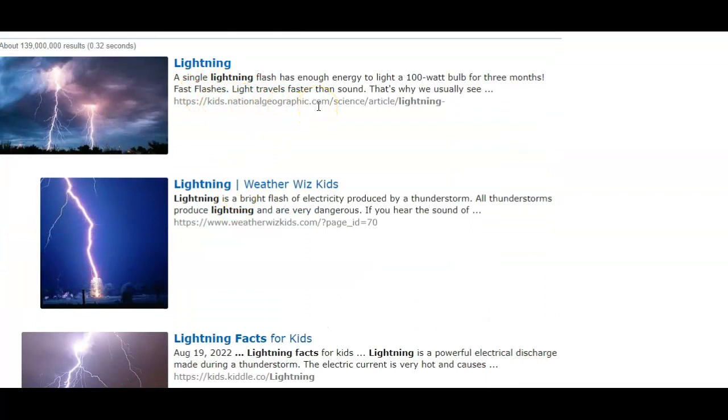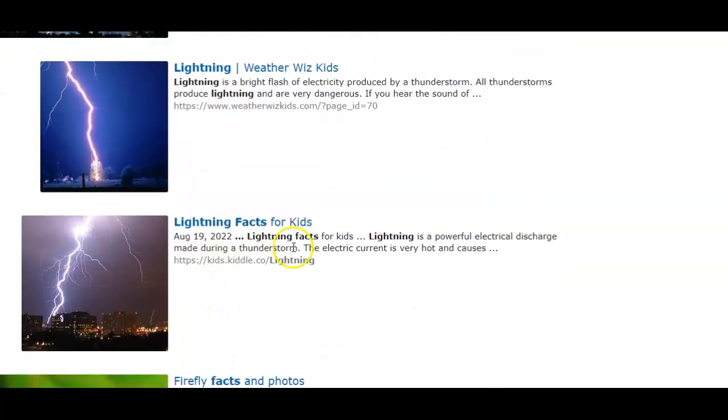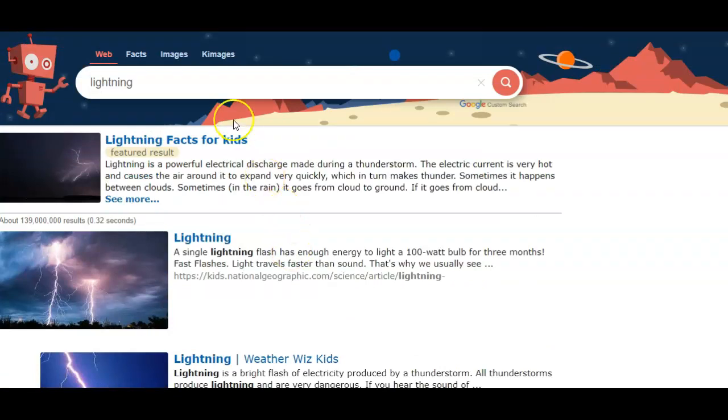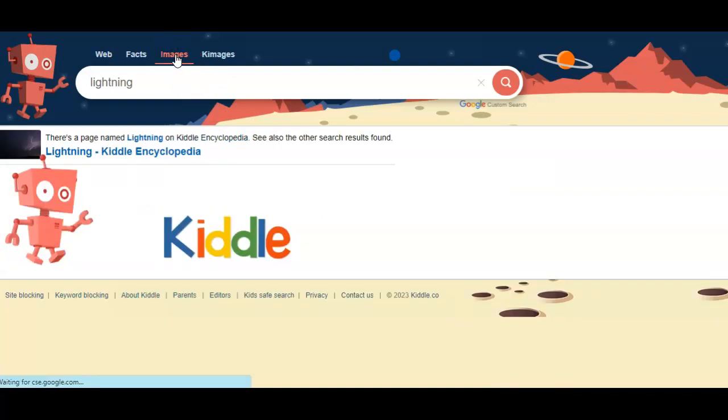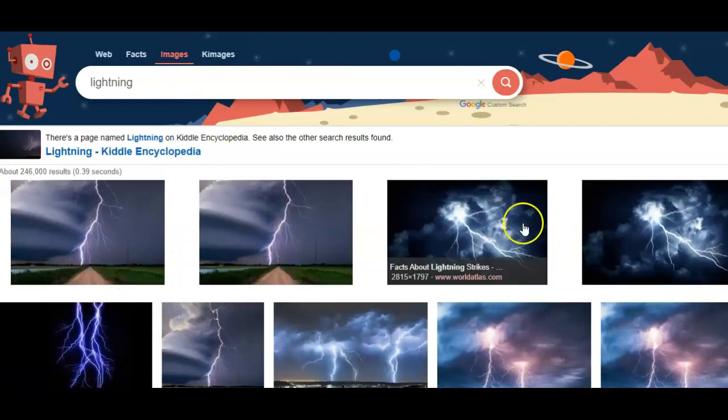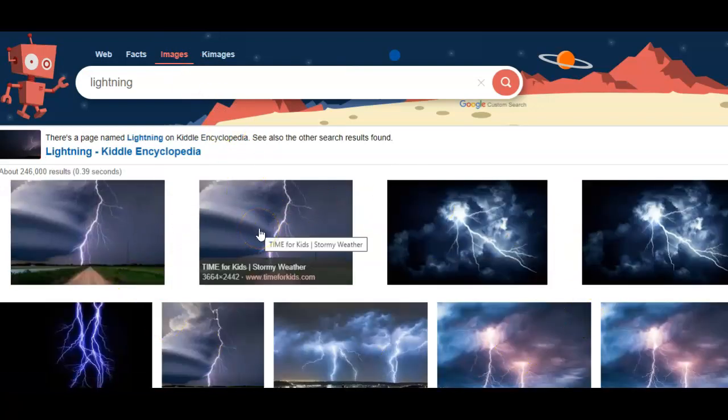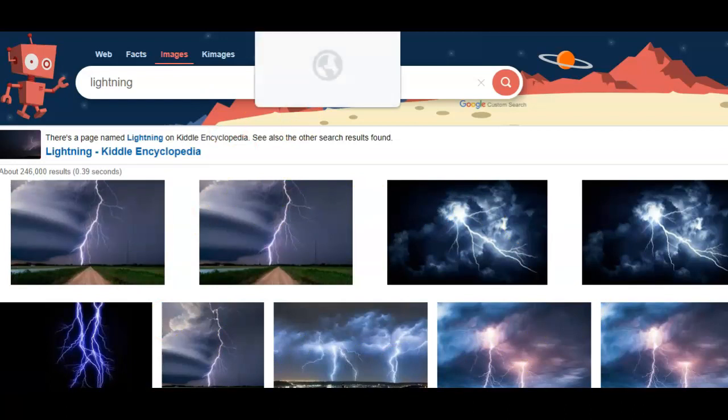This one's from National Geographic Kids. This is WeatherWiz Kids. This one's from Kiddle. And then if I need to insert a picture, I can click on Images, and it will give me pictures of lightning that I can insert into my research project.